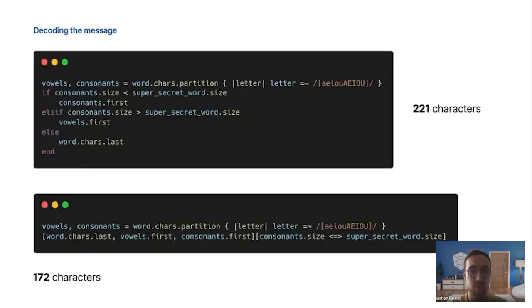The next part is to really shorten this if-else structure. And to do so, we have to identify that the condition is perfect for the spaceship operator. The spaceship operator will compare 2 variables, A and B, for example. If A is lower than B, it will return -1. If they are equal, it will return 0. And if A is bigger than B, it will return 1. The trick here is to use it as an index for an array, which will have the body of our previous if-else structure.